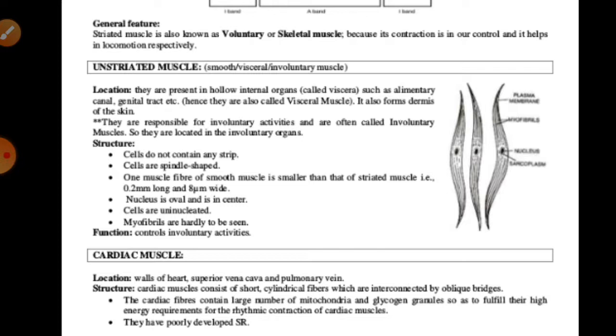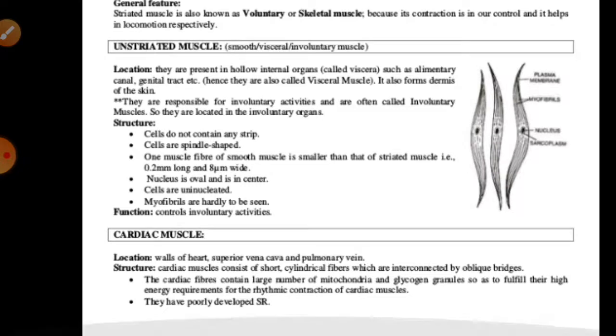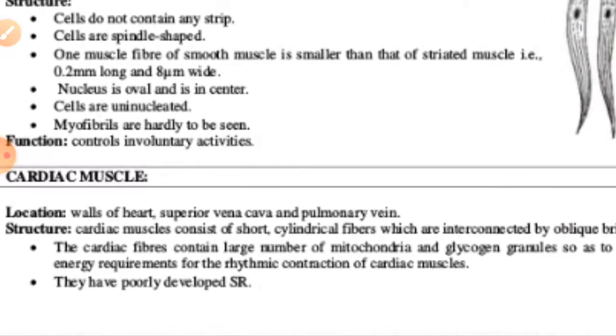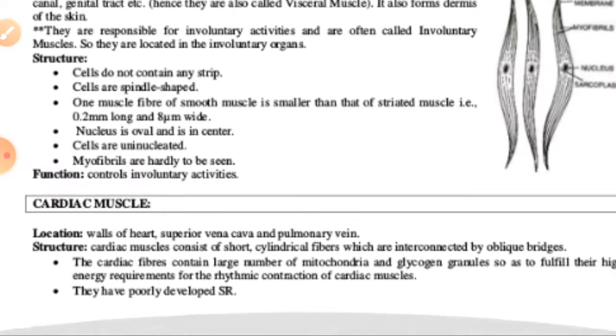So after that we can talk about the next, third type of muscles, that is known as the cardiac muscles. What about these cardiac muscles? First of all, cardiac muscles are contractile tissues present only in the heart and in the walls of large veins which enter the heart. Generally these cardiac muscle tissues are present especially in the heart, as well as in the walls of the veins which come into the heart.